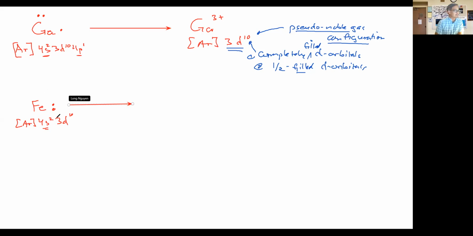If it loses the 2 valence electrons, we will have an iron 2+ atom, and with this electron configuration, we have argon 3d6. Let's make sure you understand that the reason iron has a 2+ is because if we take a look at the composition of iron, it's going to have 26 protons, and in this case, we'll have 26 electrons.